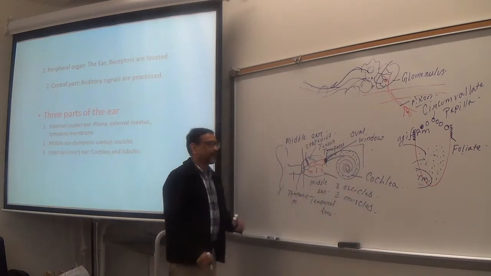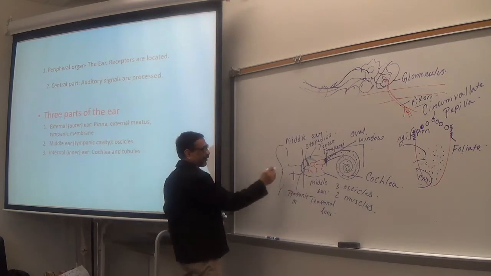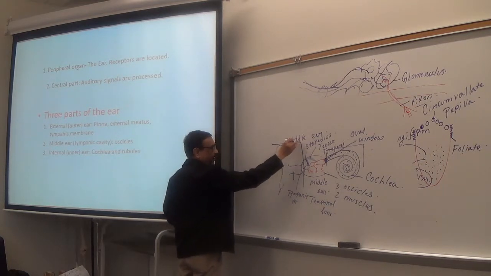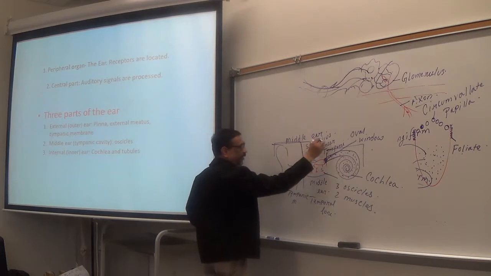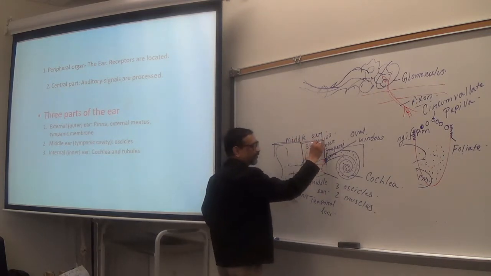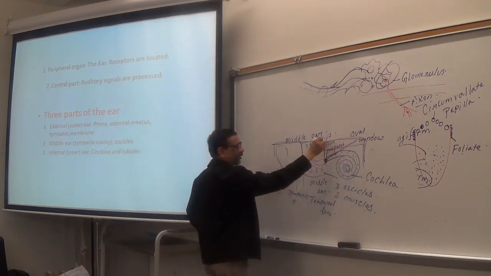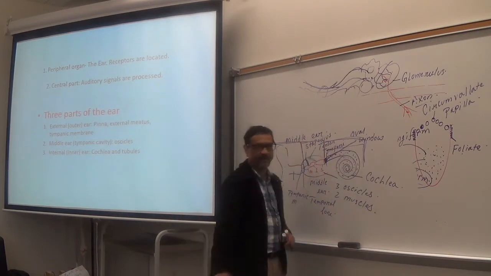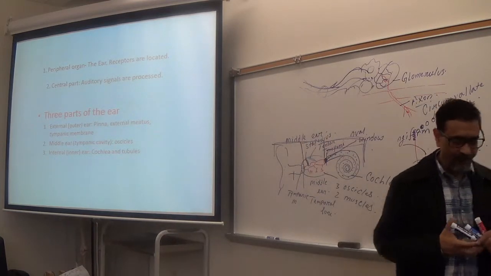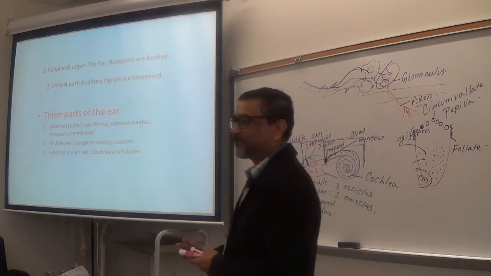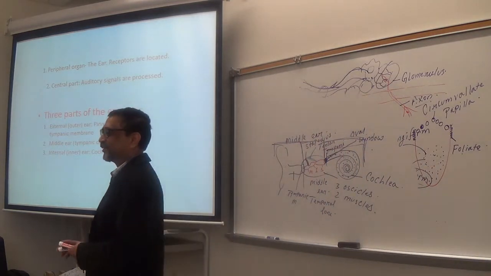Okay, so now I am repeating again. This part is the external or outer ear, this part is the middle ear, and this part is the inner ear. Okay, three parts of the ear. Make sense? Okay, I am quickly repeating.